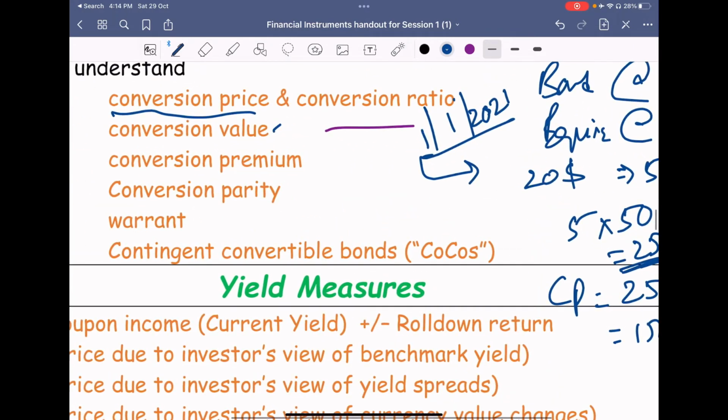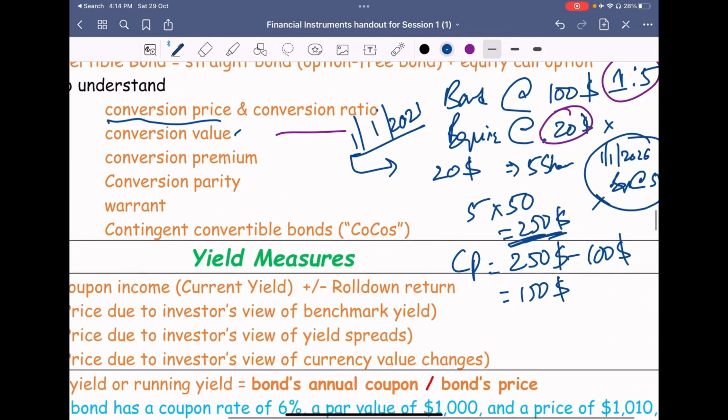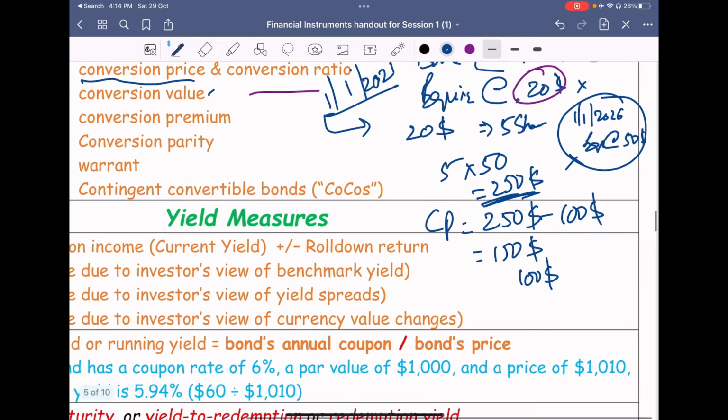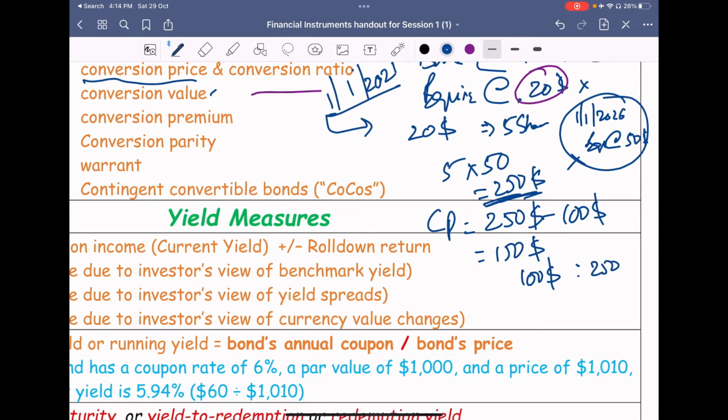Similarly, conversion parity. If you want to check whether it's a parity: on one side you have paid $100, and on the other side you are getting a benefit of $250. So this is not in parity. Then what is parity? When your conversion price and conversion value are the same, then you can say both are in parity.